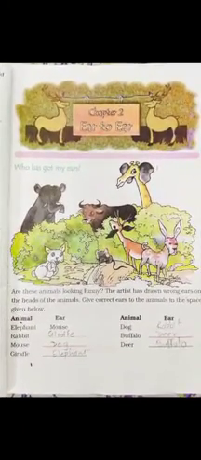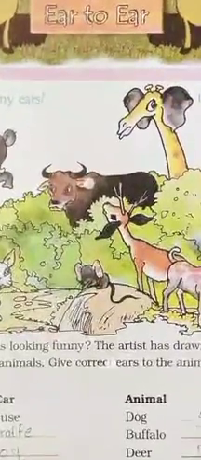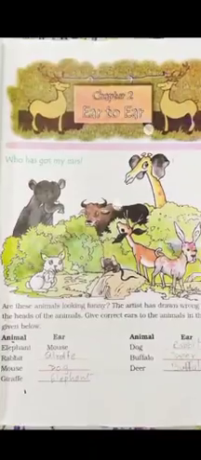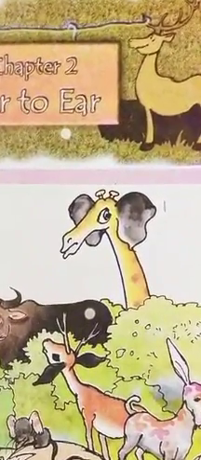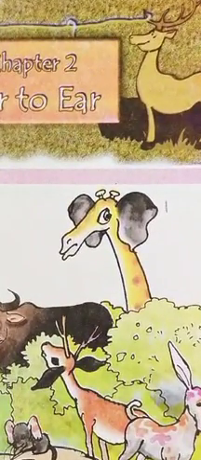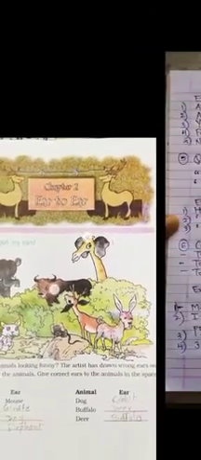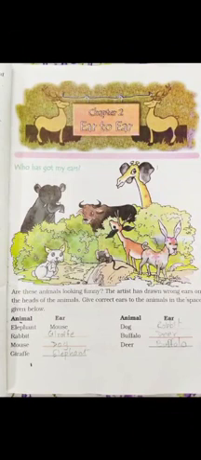Next is a mouse. Here you can see the mouse has ears of a dog. The giraffe ear has big fan-like leaves. These are of elephant. Next, dog. The dog here has big leaf-like shape ears on top of its head.